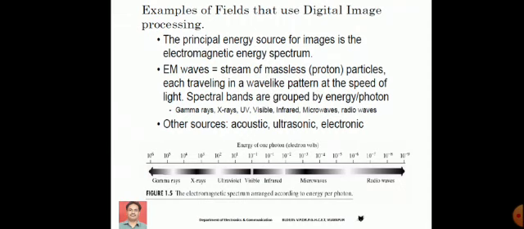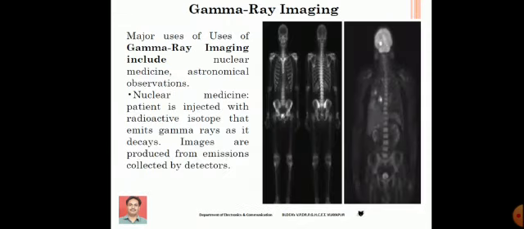First we have gamma rays. So basically gamma ray imaging is used in nuclear medicine, and it is also used for astronomical observations. In case of nuclear medicine, what we do is the patient is injected with radioactive isotopic material.